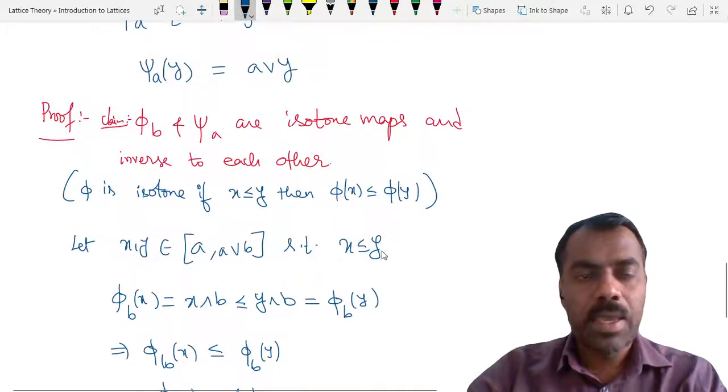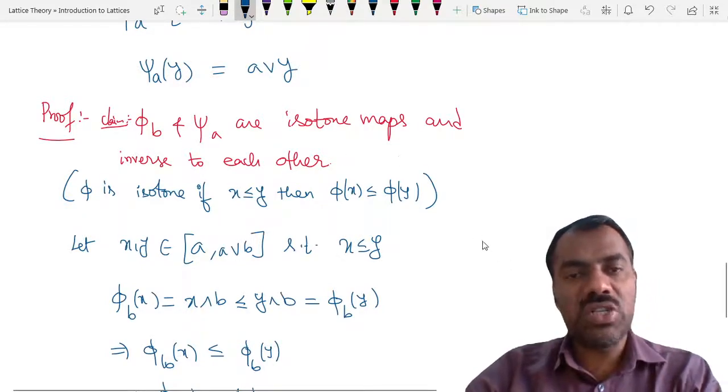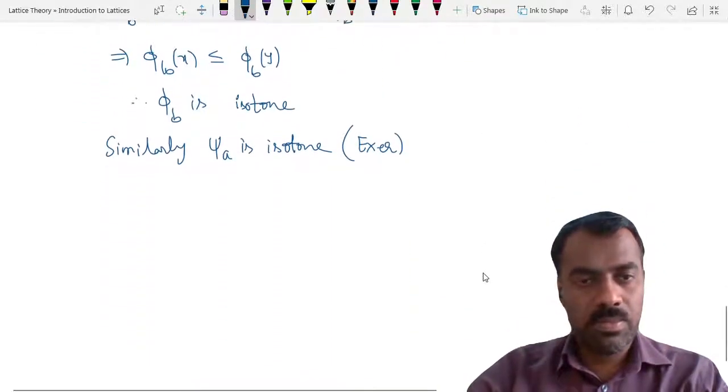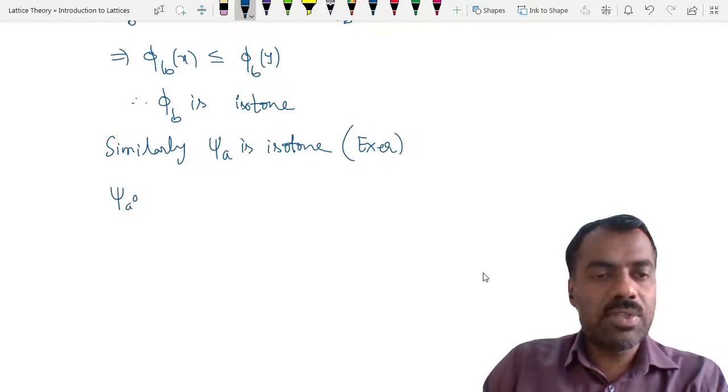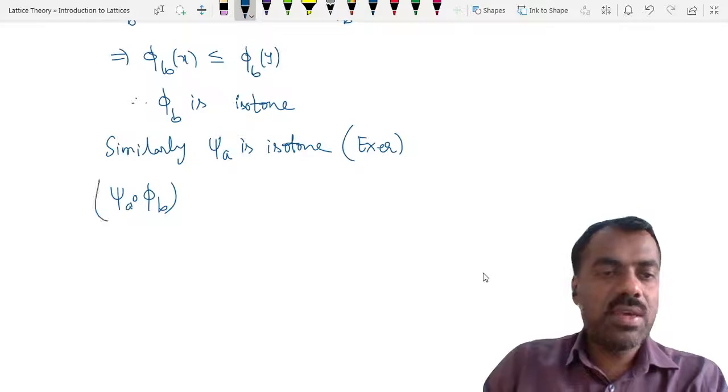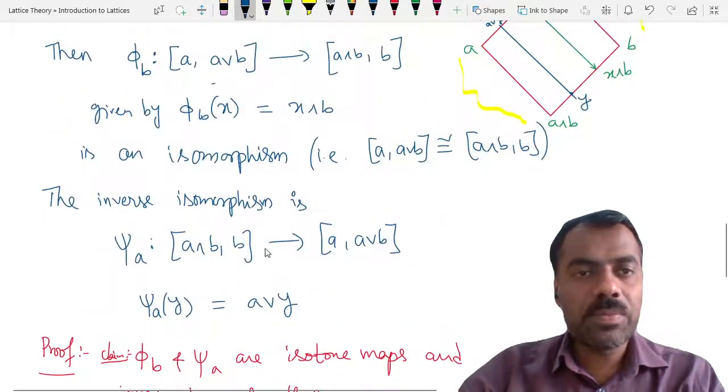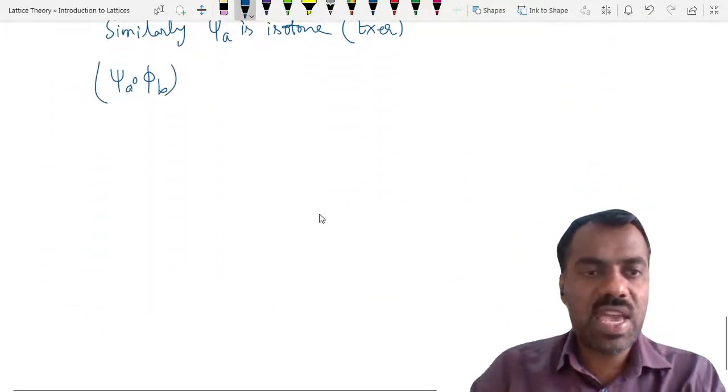Now we will show that they are inverse to each other. That means we take psi a composed with phi b. Phi b is defined on this interval, so you call it phi b of x.